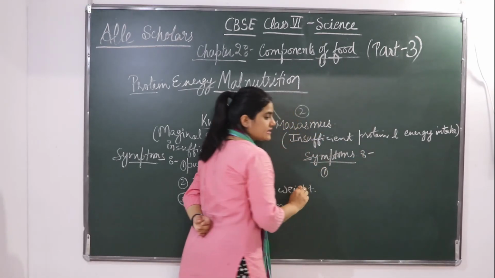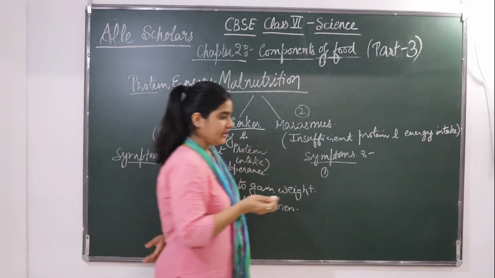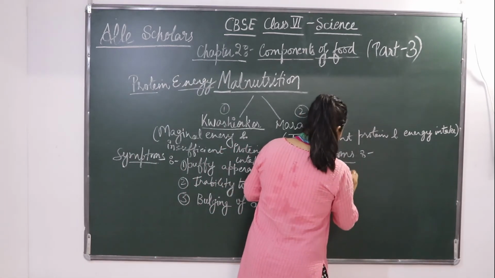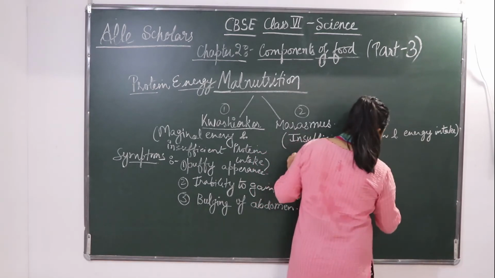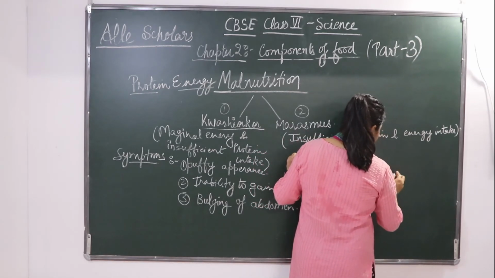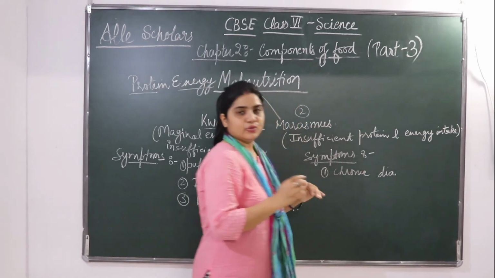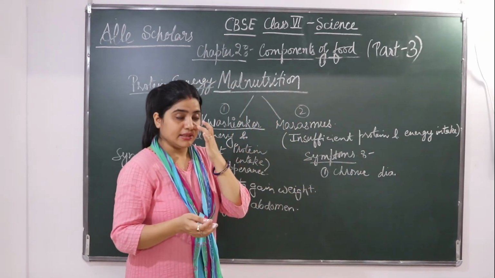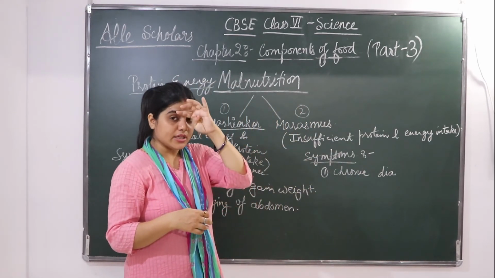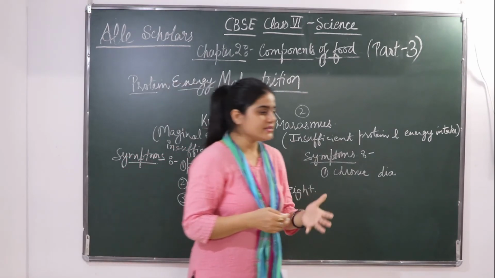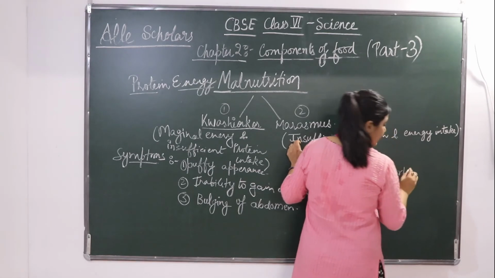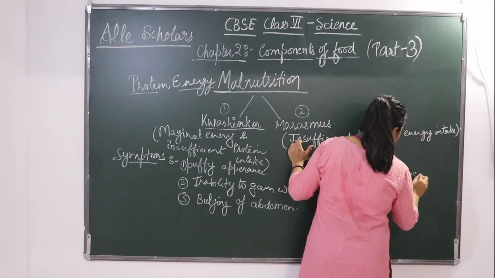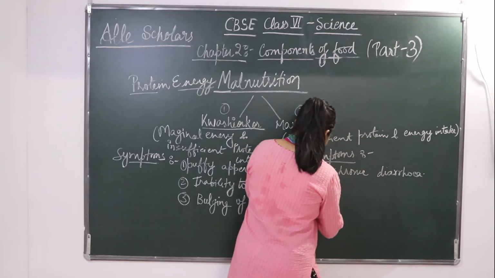The first symptom is chronic diarrhea. There is a chance of chronic diarrhea; it mostly occurs in this case. In case of diarrhea, you know that you are not going to digest anything. Sometimes it is so serious that you cannot digest even water or any other fluid, so neither a liquid nor a solid.